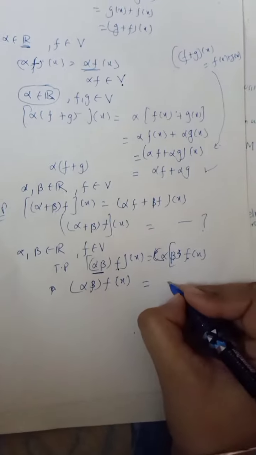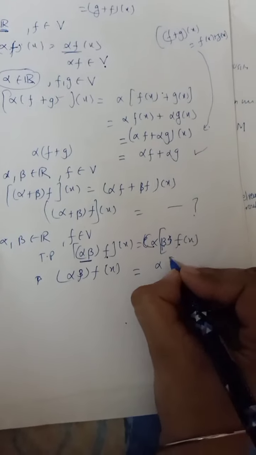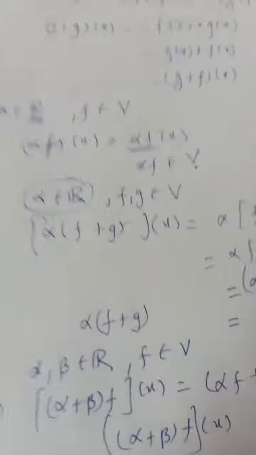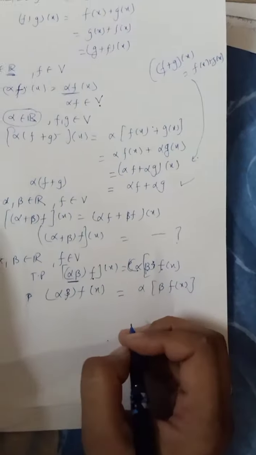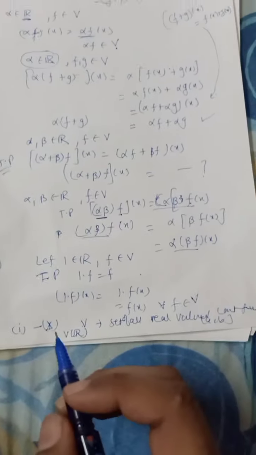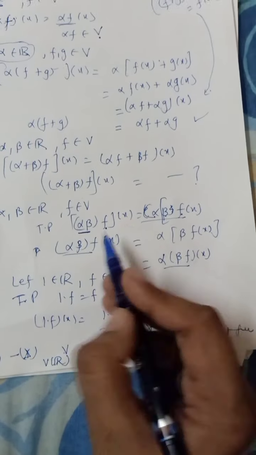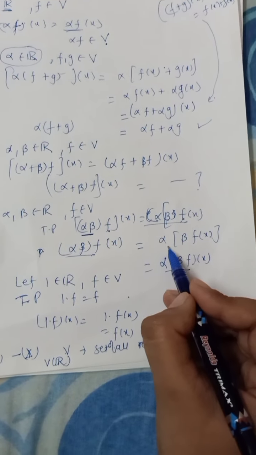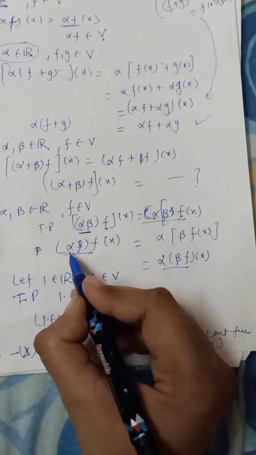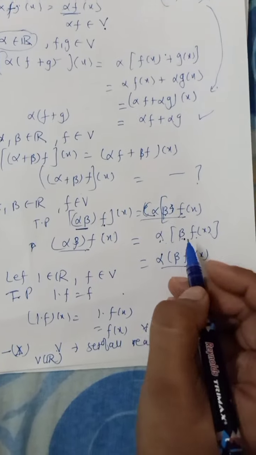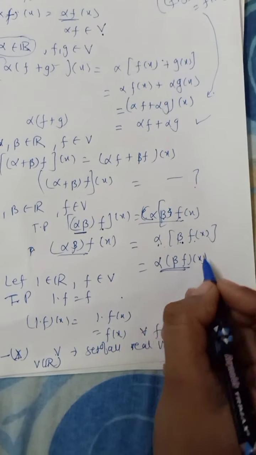Can I write it like this, alpha times beta f(x)? Because alpha and beta are real numbers, we can always do so, and that was what we needed to prove.